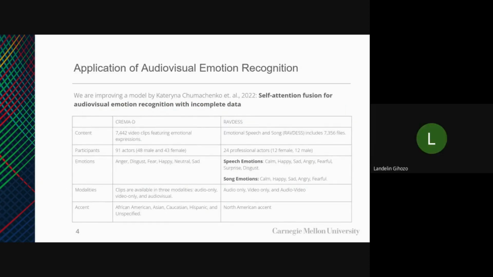The model we are improving is a model by Katerina Tumachenko et al., from the paper Self-Attention Fusion for Audiovisual Emotion Recognition with Incomplete Data. In this project, we've used two datasets, CREMA-D and RAFDES, and the main differences are that CREMA-D has 5 emotions, while RAFDES has 8 emotions. CREMA-D has multiple accents, while RAFDES has only one accent.